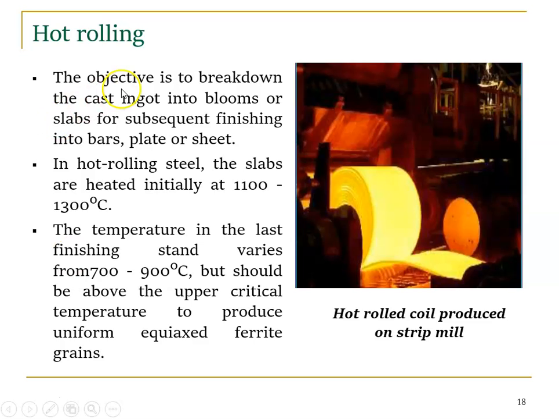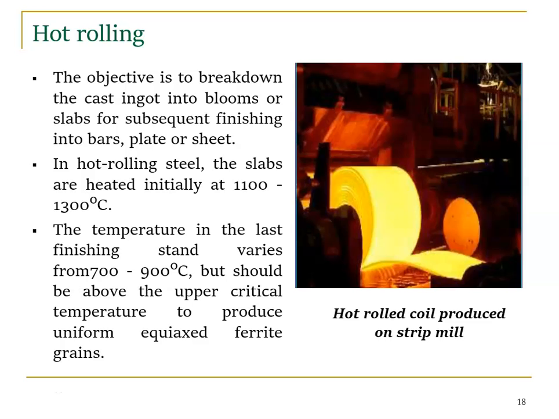So in hot rolling, the objective is to break down the cast ingots. Cast ingots is a rectangular slab-like piece of raw material. Cast ingots into blooms or slabs, or for subsequent finishing into bars, plate or sheet. So for example, I have a big bar, a rod-like piece. If I am going to convert that rod into blooms or slab, I am going to use rolling. So that is hot rolling.